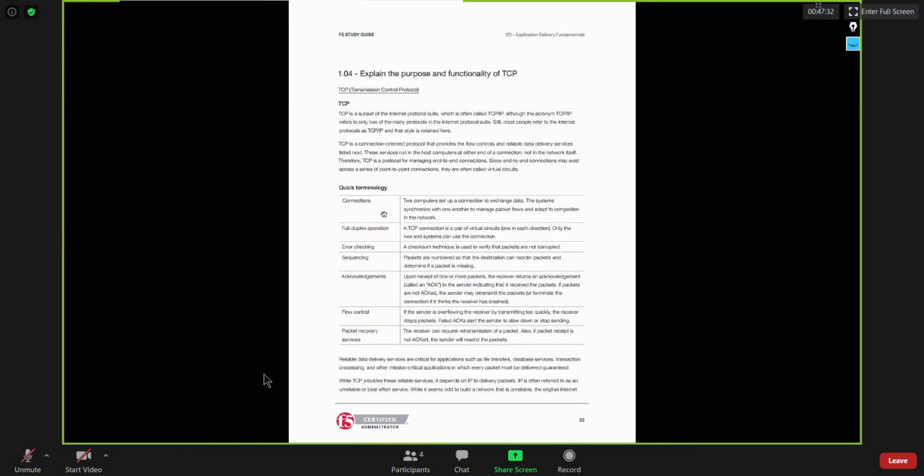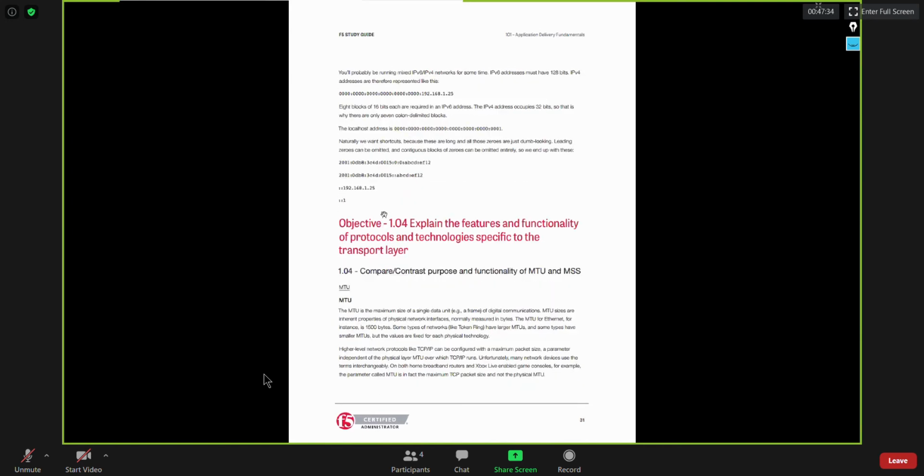And then MTU, you know very well what MTU is, maximum transfer unit, which is by default 1500 bytes on most vendor-specific devices. Whether you buy a layer 3 switch, router or firewall, in most cases the default MTU size is 1500 bytes. So if you have any questions around MTU, please do let me know.